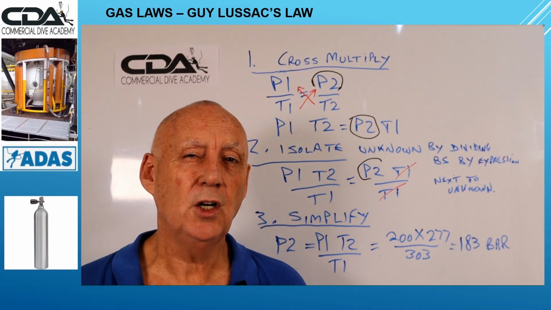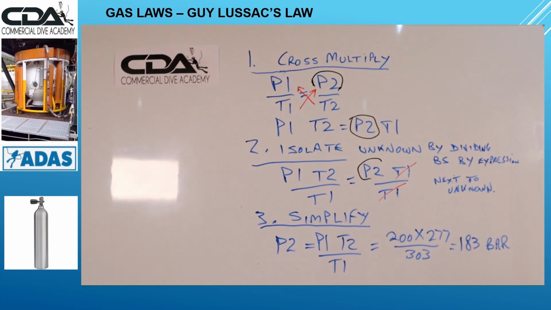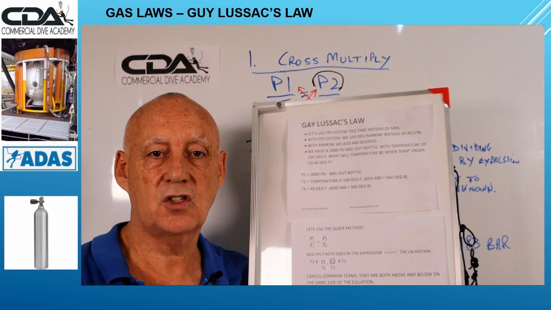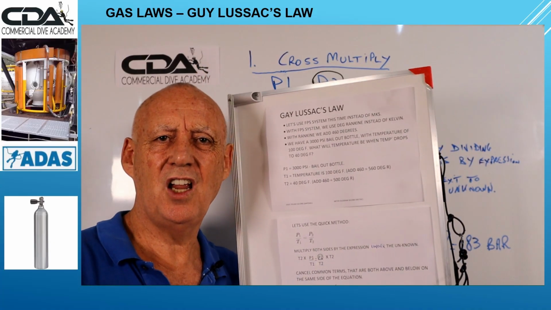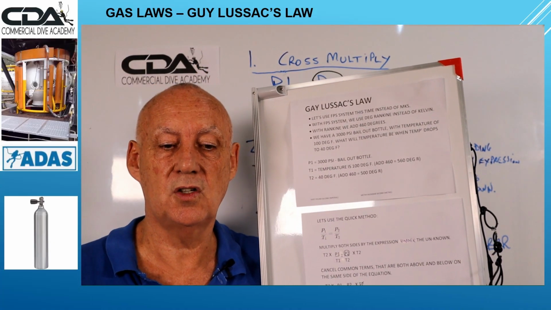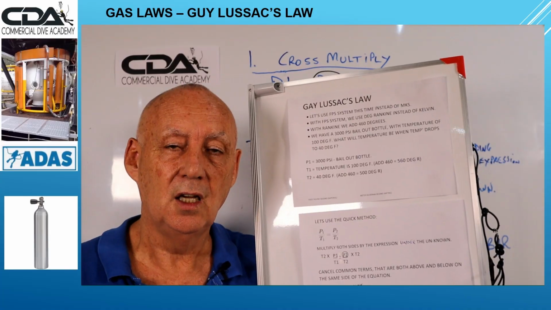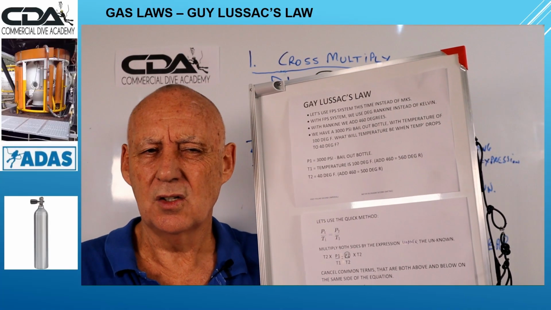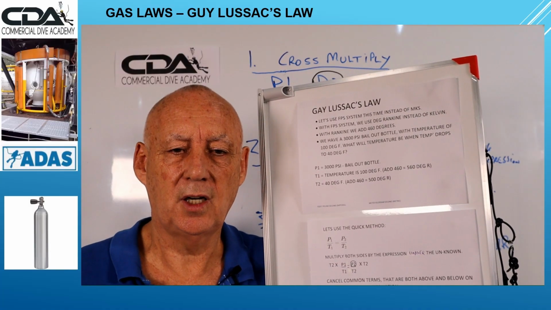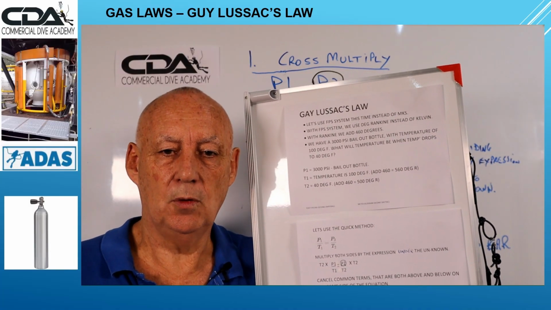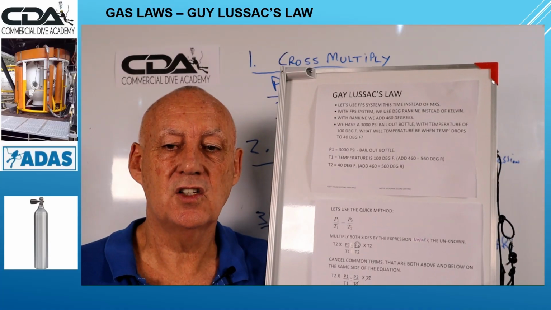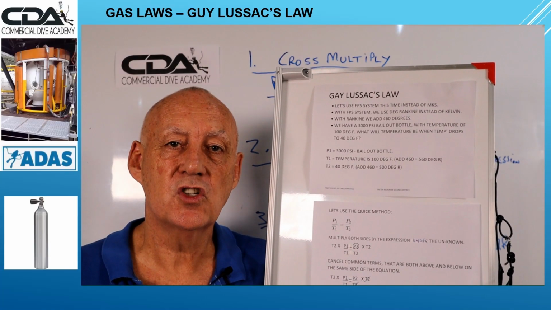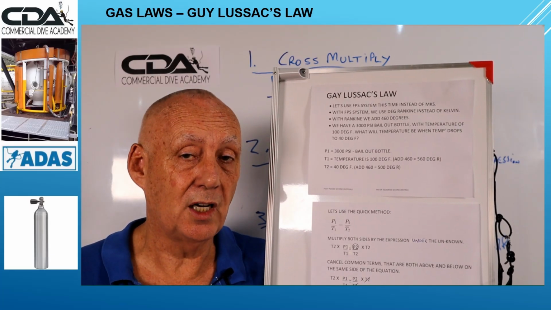Okay, I'm going to do another example. This time we're going to use the FPS system. What is an FPS system? FPS system is foot, pound, second. The other system is meter, kilogram and second. Some people call them imperial and metric. So with the FPS system, we use Rankine instead of Kelvin. With Rankine, we add 460 degrees when we do calculations.